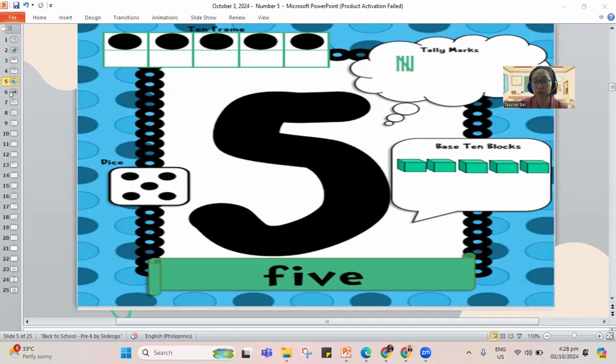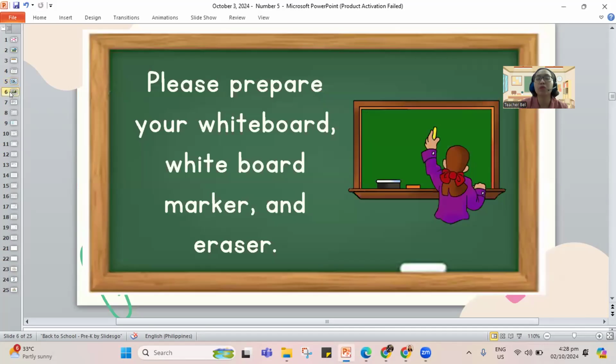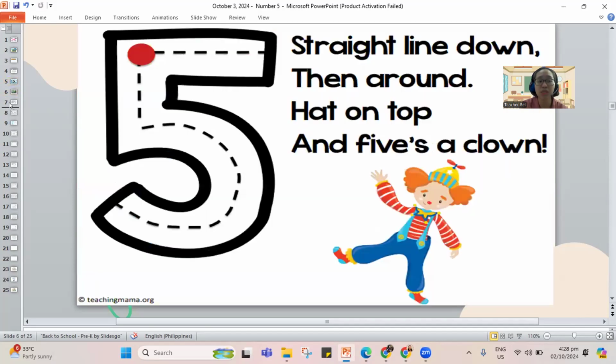But let's jump to another part of our class. I am showing you to prepare your whiteboard marker and your eraser. We are going to practice writing the number 5. Now, if this video is too fast, you pause the video and play it again once you're done. Are you done grabbing all the things that you need? We need these materials to practice tracing our number 5 or writing the number 5 on your board.